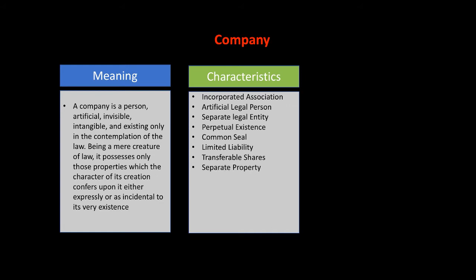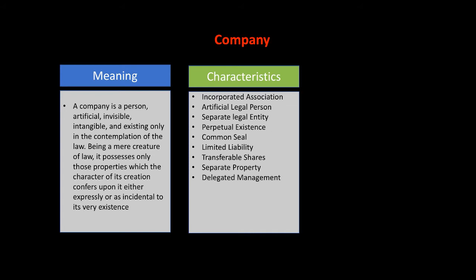Separate property. Again, this is interesting. A company can buy a property. As I discussed above, a company can file a lawsuit, a company can do this and do that. So similarly, a company can buy property in its own name. That belongs to that company, not to any individual or any shareholder. So that is separate property. The company can own separate property.